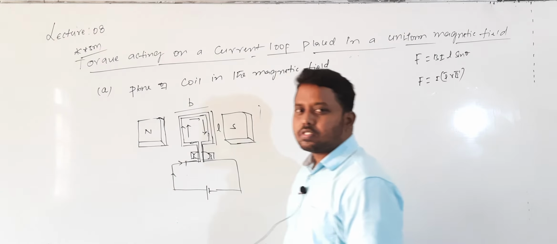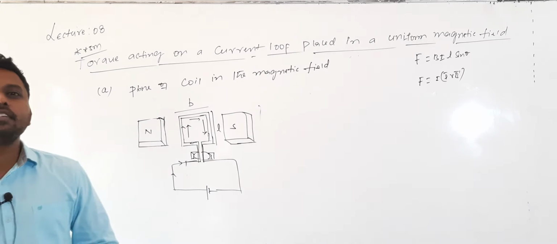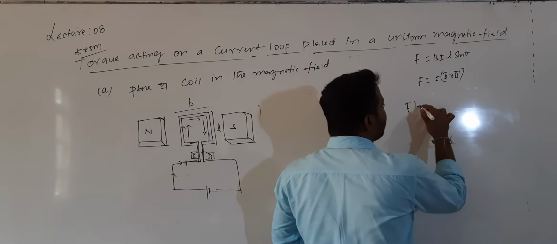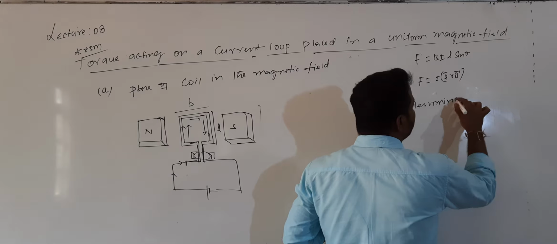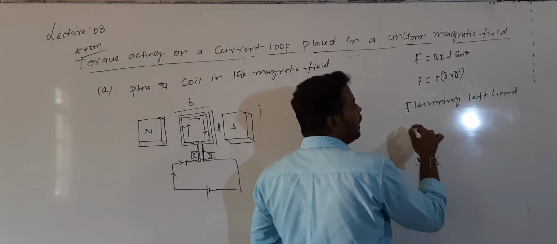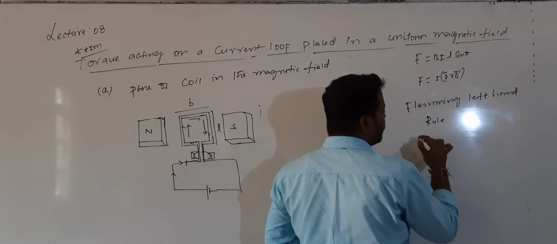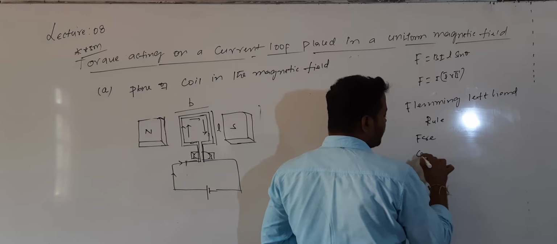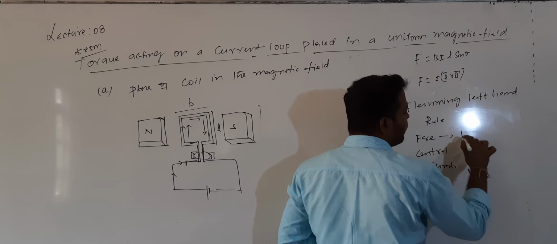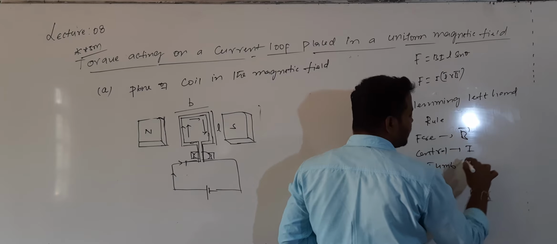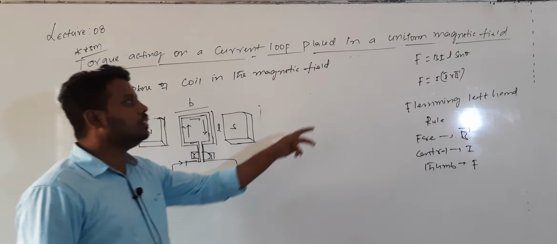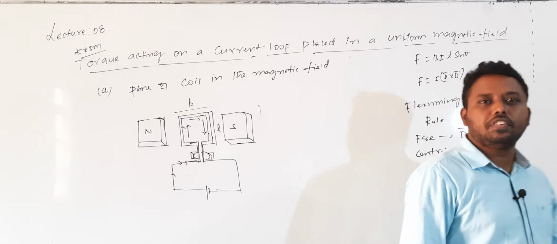The direction of this force can be calculated using Fleming's left hand rule, the rule for finding the direction of magnetic force acting on a current carrying conductor. We stretch the forefinger, central finger and thumb. The forefinger indicates the direction of B bar, the central finger indicates the direction of the current, and the thumb indicates the direction of force. You need to know this to derive the expression.